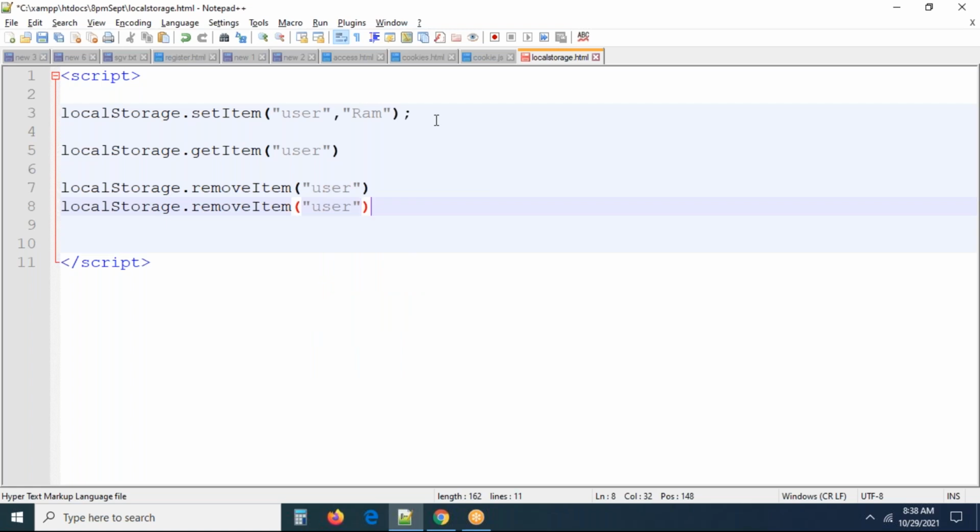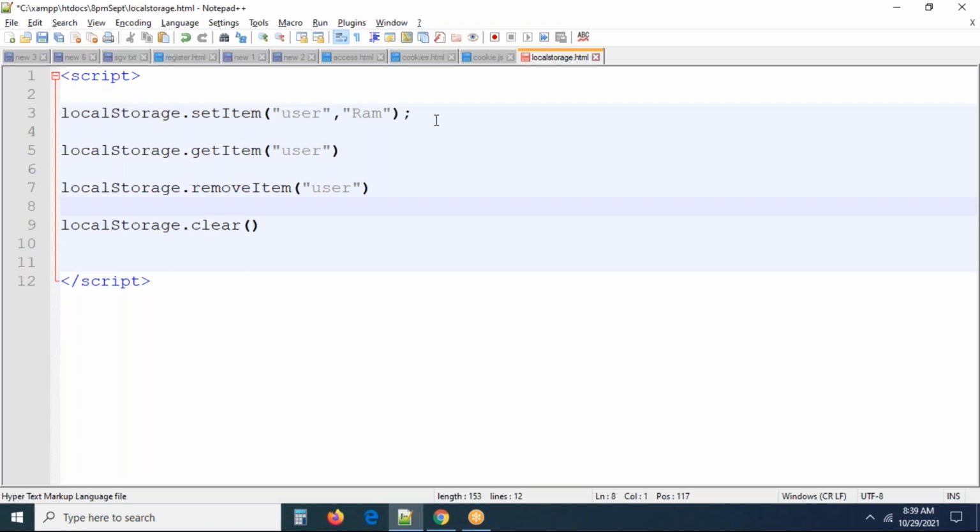localStorage.clear, if you also want to use it, yeah, you can use clear also. It is going to clear the complete local storage, not only yours, because some other people will also use local storage. By writing this it will flush the complete local storage. So we have four majorly used methods here. localStorage.setItem, right? Let me execute one by one.